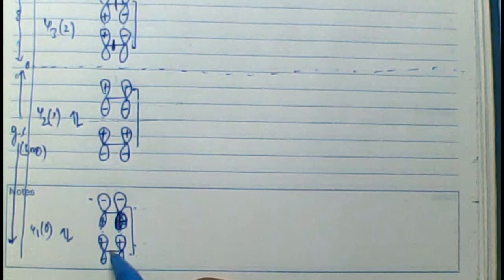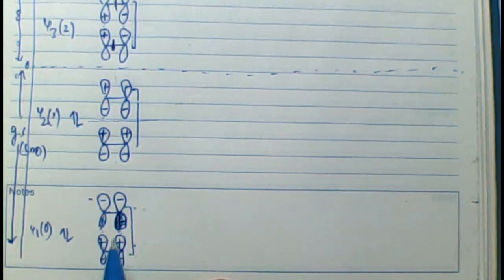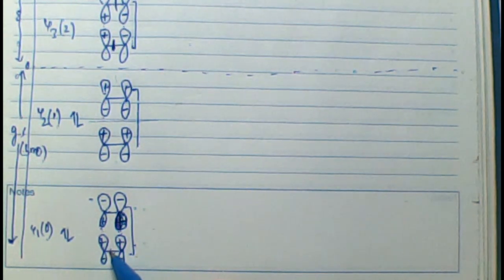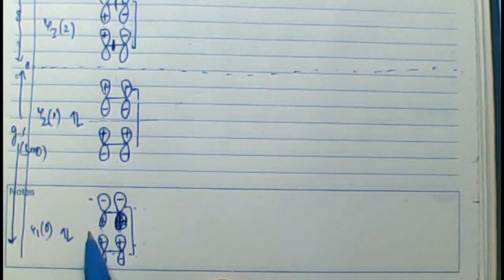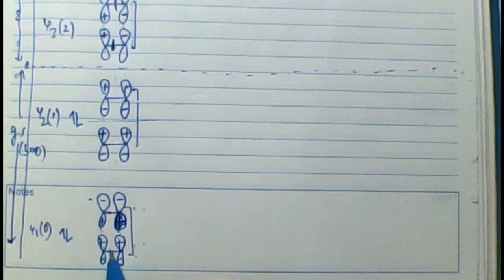And finally, when you talk about the Psi 4 orbital, there should be three nodes. So one node here, and here there should be another node, the second node, and between them is also a node. So this is the most unstable orbital. Since these are anti-bonding, I should put stars on Psi 3 and Psi 4. Now this is how I've drawn the reactants' molecular orbitals. You understand how I have drawn the orbitals of the reactants?